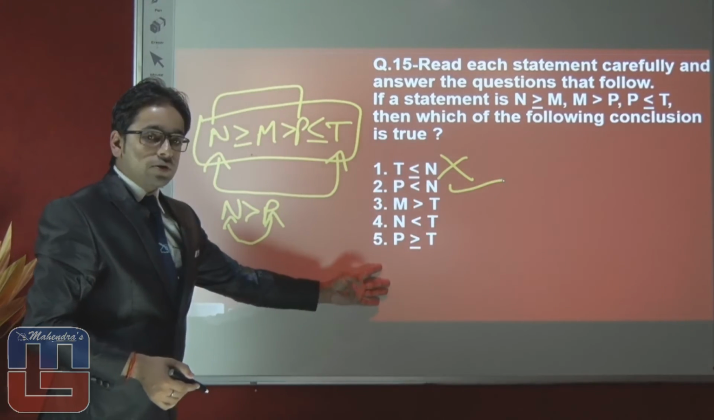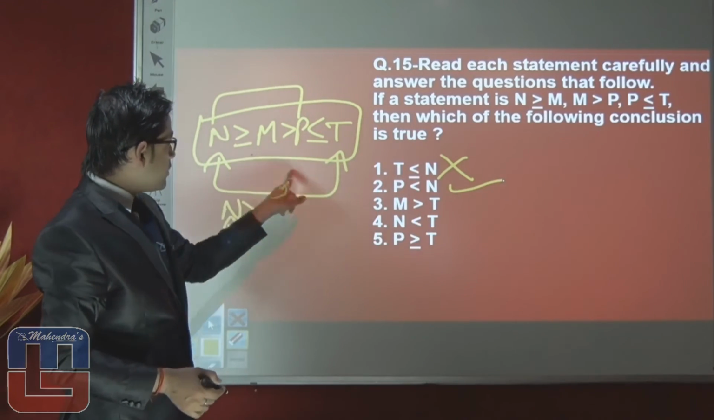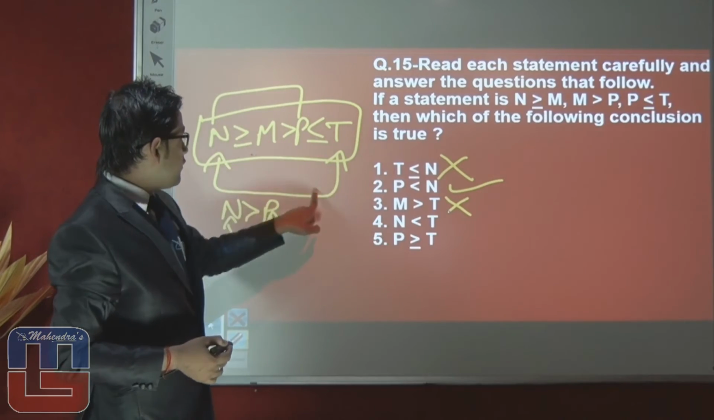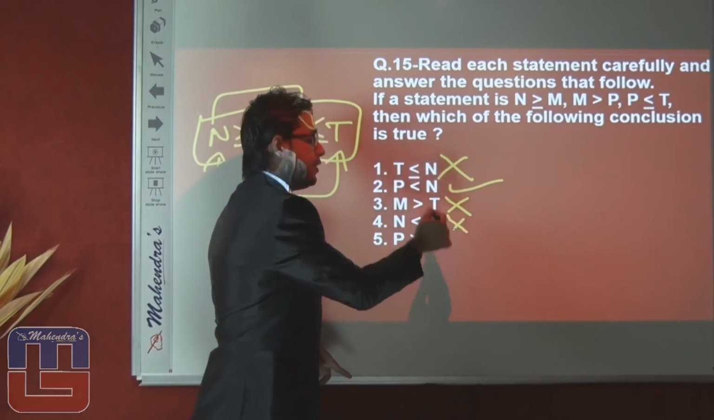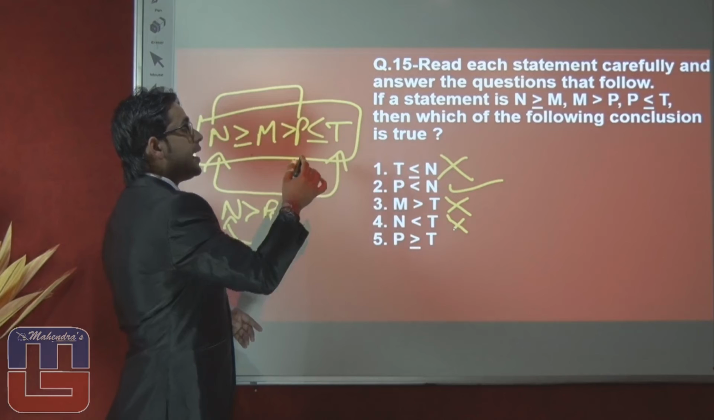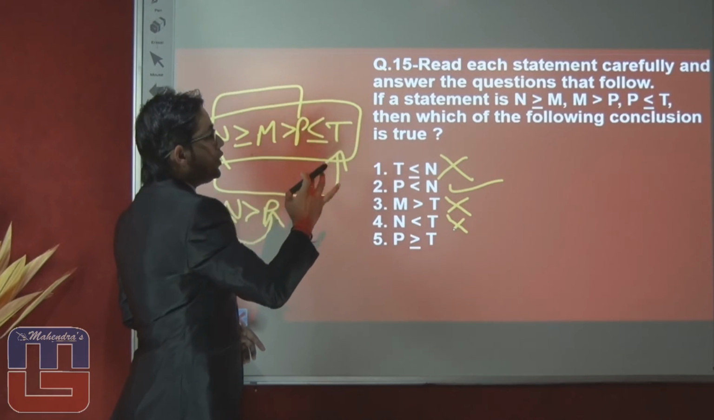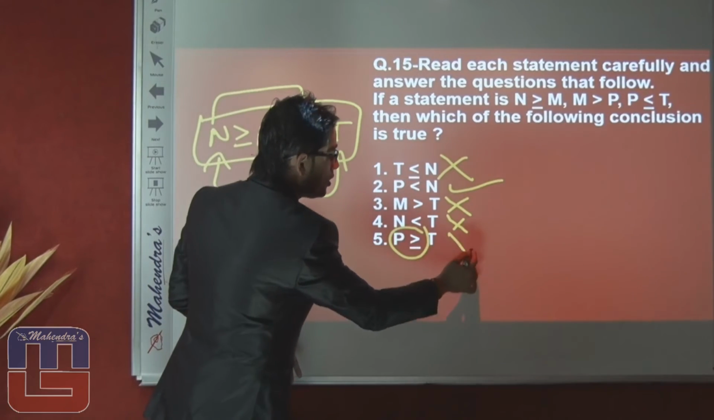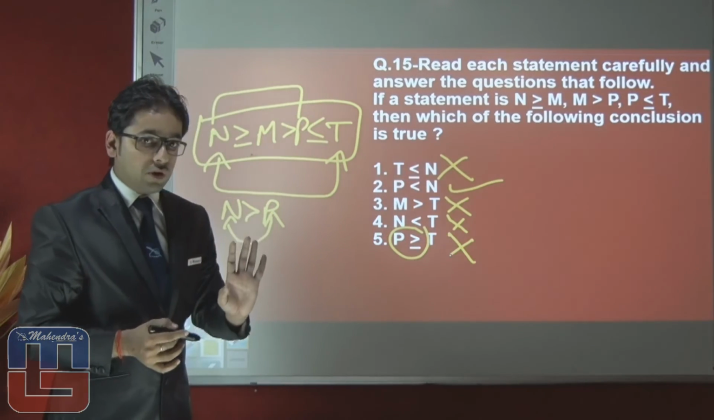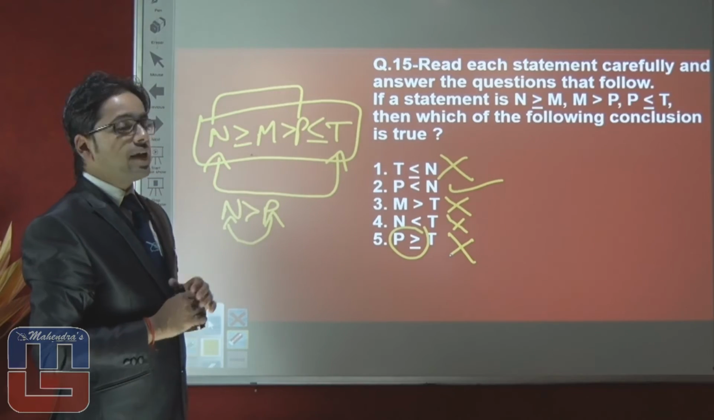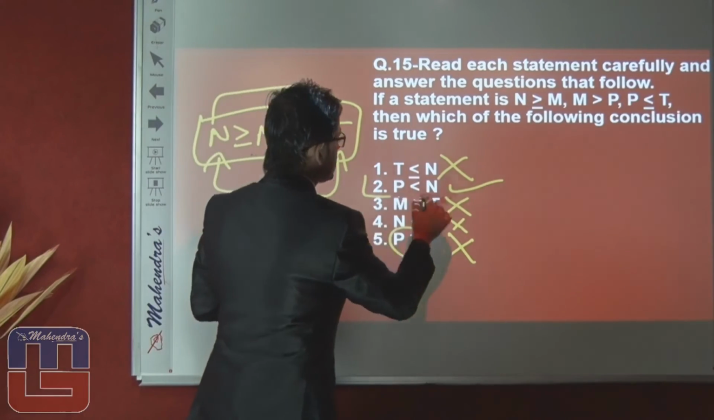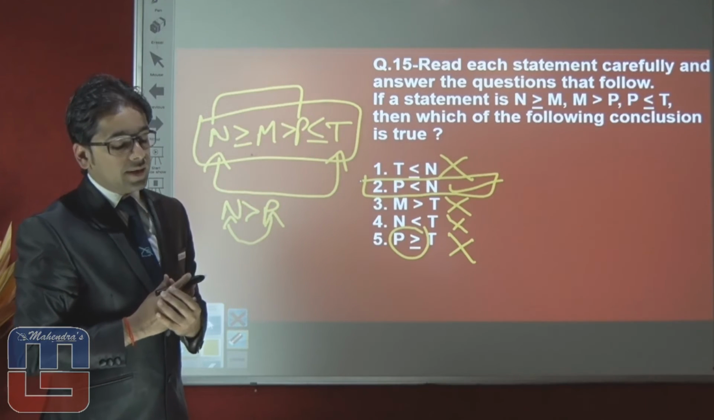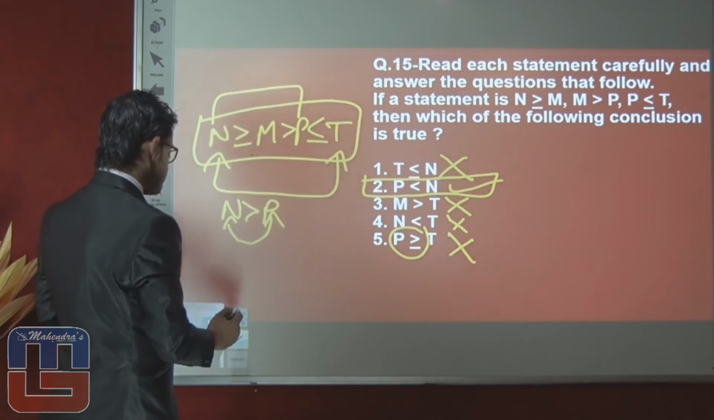Why are these all false? M greater than t, there is no relation between m and t, false. N and t, no information is given regarding n and t, again false. P and t, regarding p and t, we use p smaller equals to t. But what is written here? P is greater equal. So again this conclusion is false. So now we can say that the right answer of this question will be option number second, which states P smaller than N. Let's move on towards the next question.